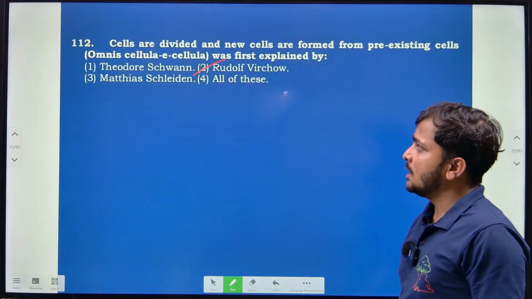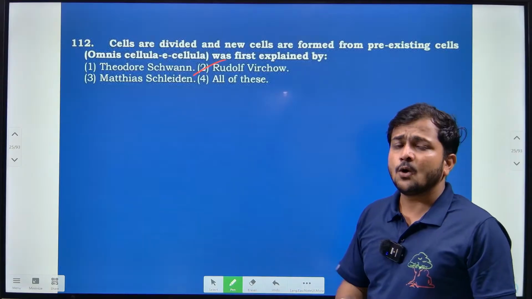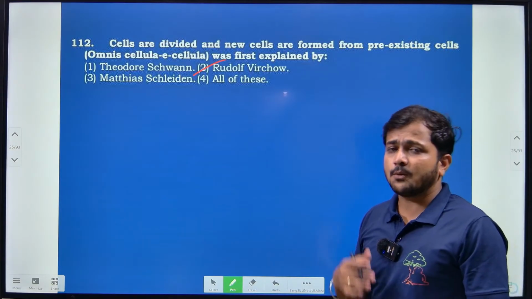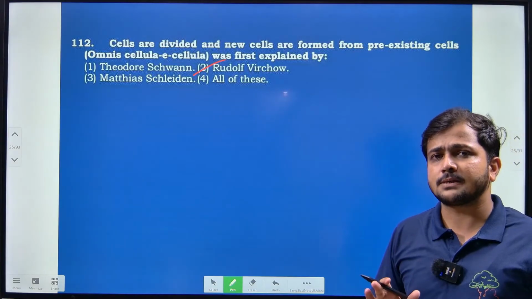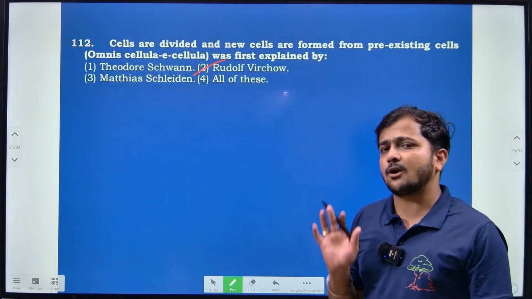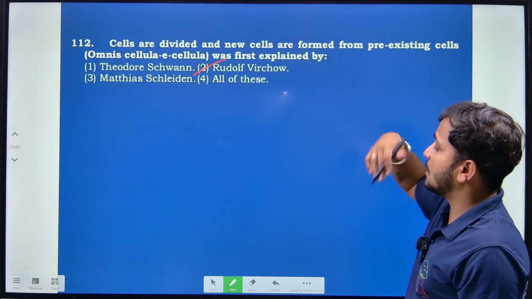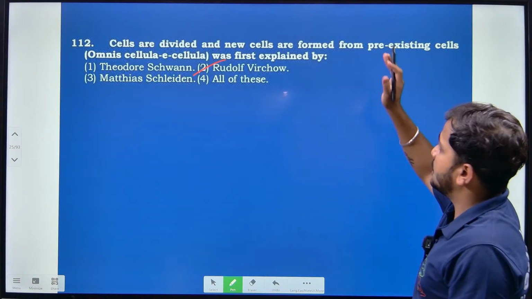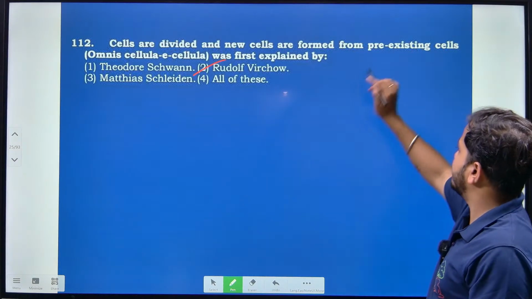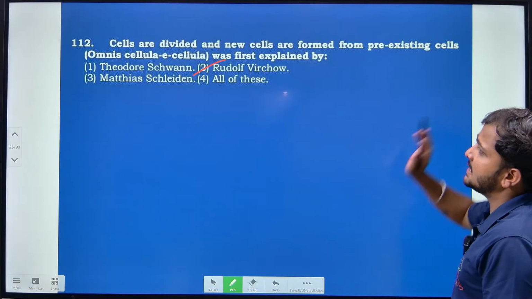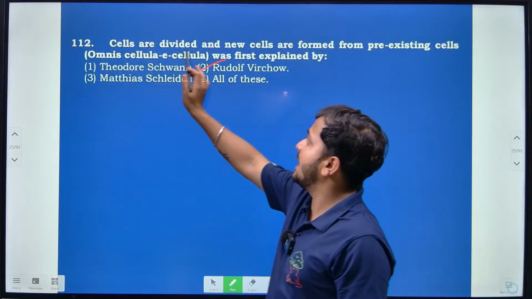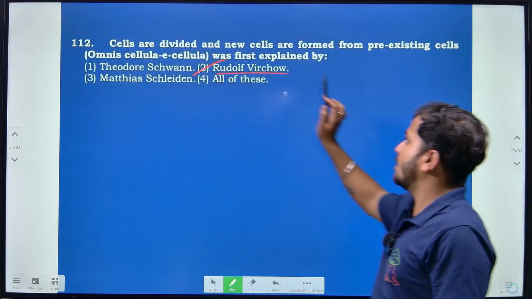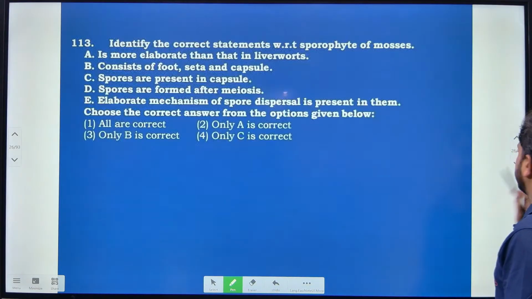Schwann and Schleiden gave the cell theory, and what they told is that organisms are made up of cells and their products, right? But Rudolf Virchow told that whatever cells were there arose from pre-existing cells, and that itself we call omnis cellulae e cellula. Rudolf Virchow himself has given this, right?